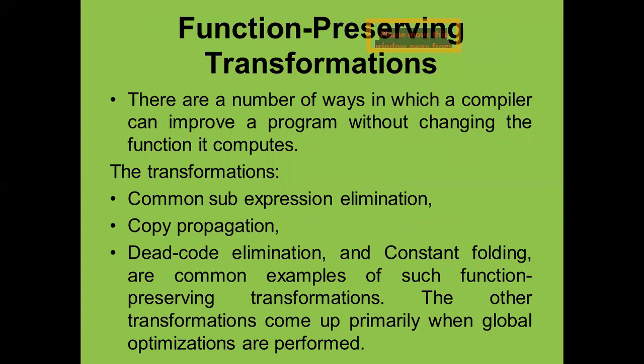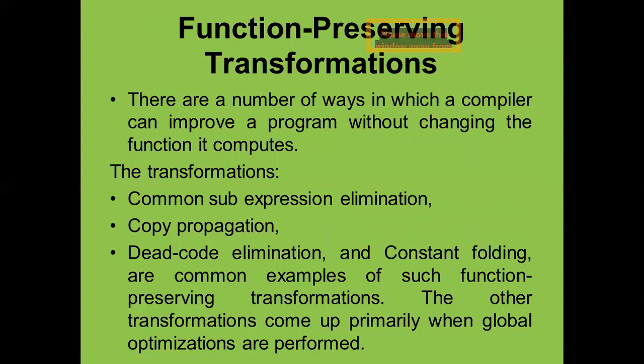Now the function preserving transformations. How will we apply the different types of transformation to get the optimization? First, we check whether there is redundancy in the program. How can we check the redundancy in the program? We will look at common subexpression elimination.